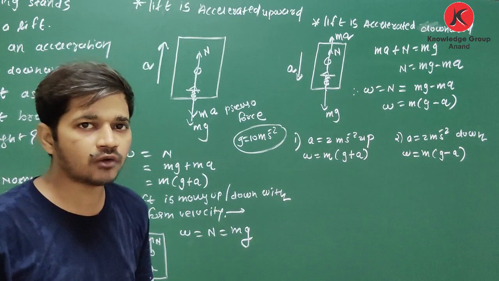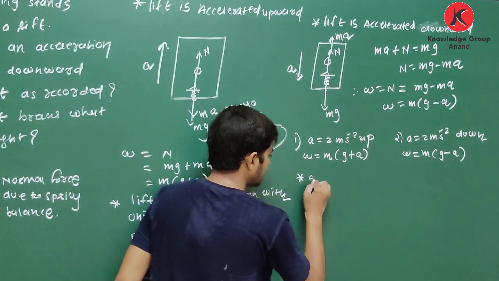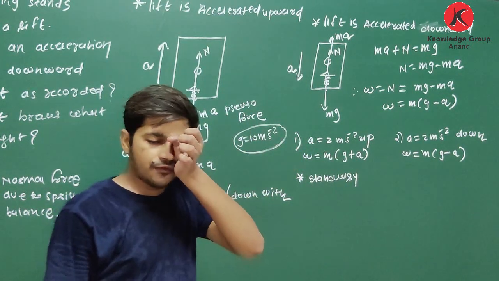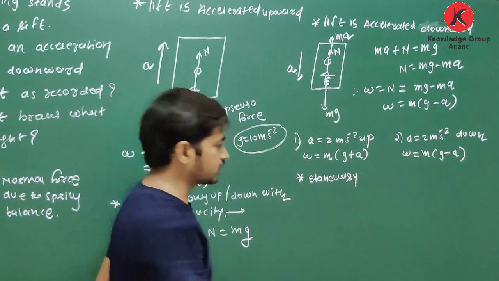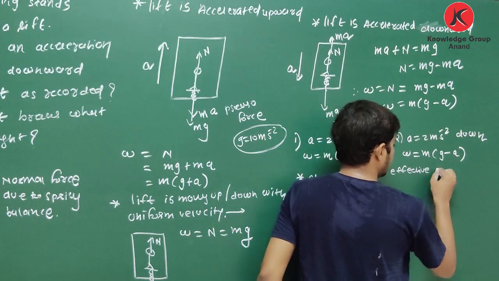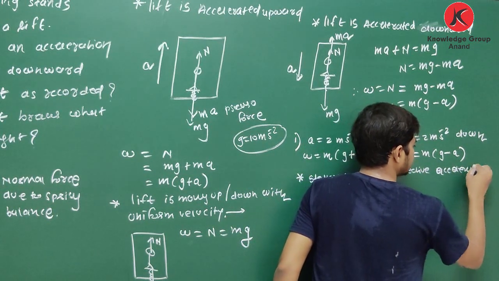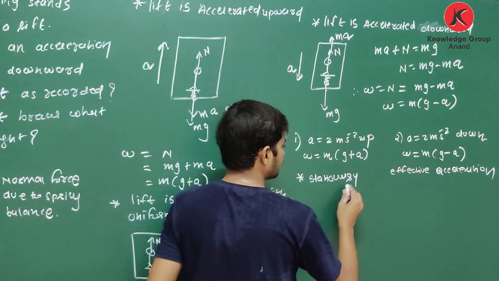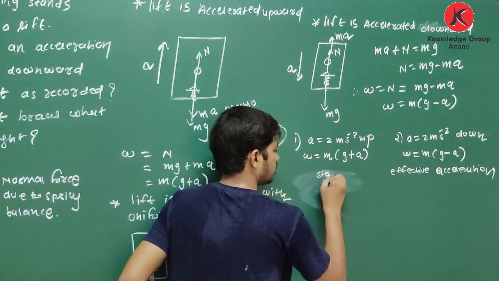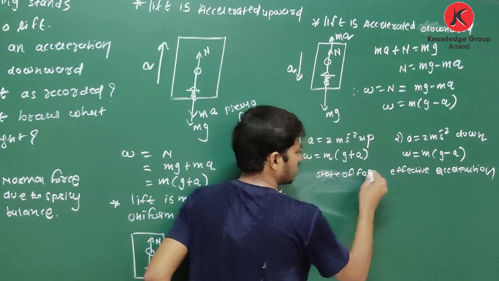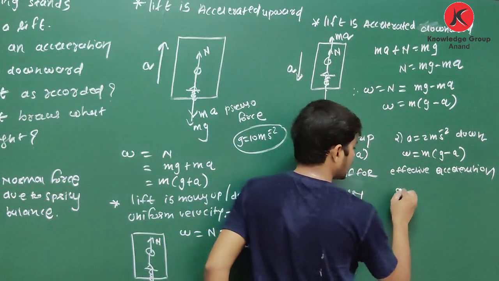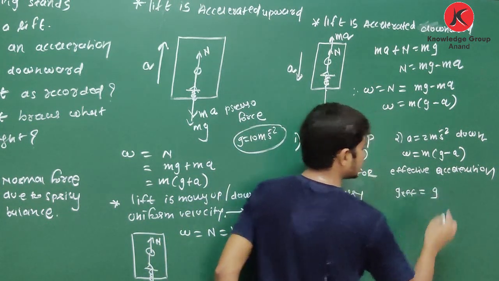What is the conclusion of the theory? We will consider four cases, the motion or state of the frame of reference. First, when the frame of reference is stationary, then the effective gravitational acceleration g effective is equal to g.